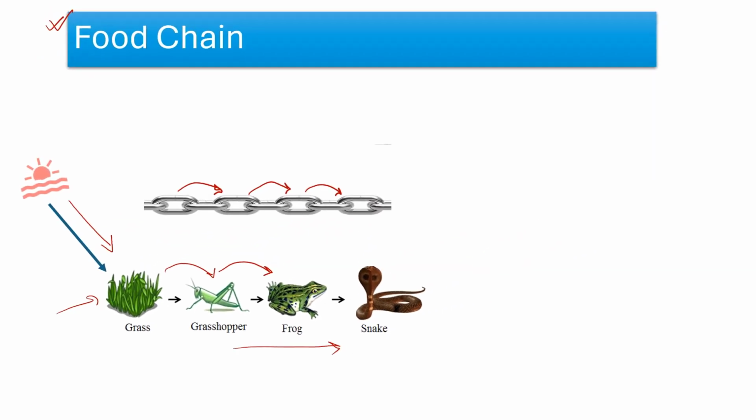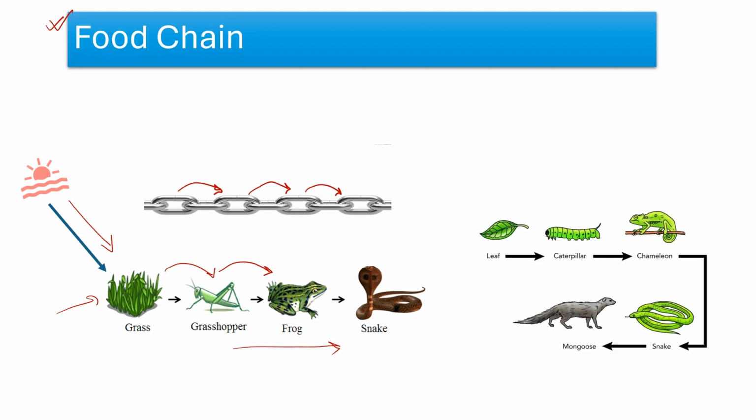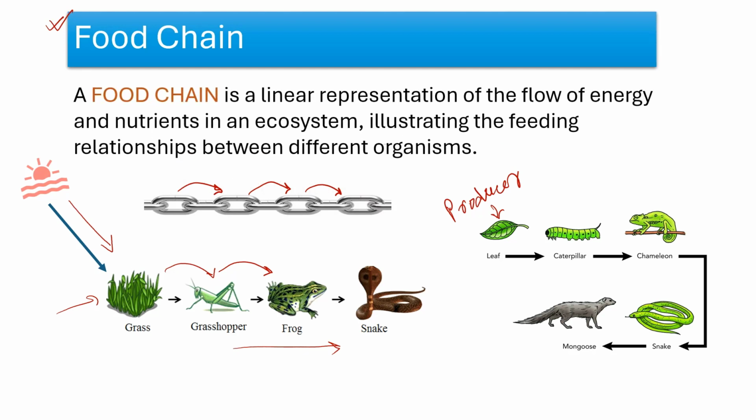Here is another example of a food chain starting from a plant leaf. A food chain can be more precisely defined like this. The food chain is a linear representation of the flow of energy and nutrients in an ecosystem, illustrating the feeding relationships between different organisms. It shows how energy is transferred from one organism to another as they consume and are consumed by one another.